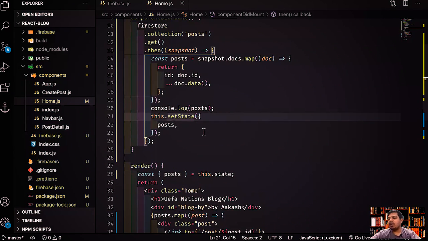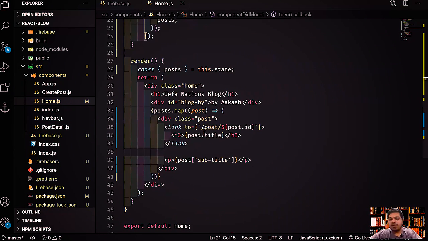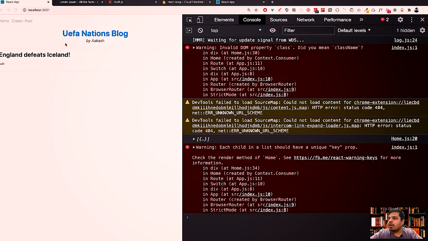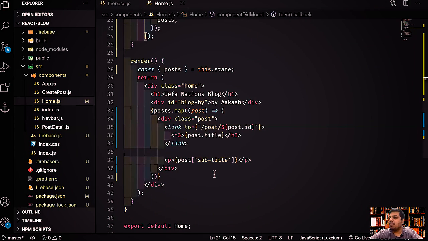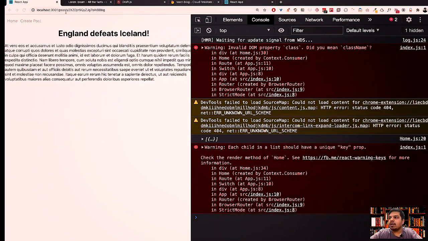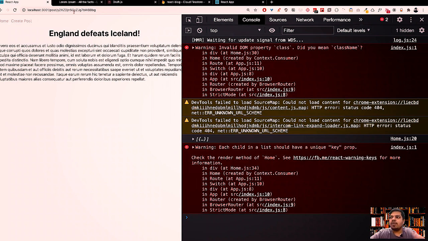So now we have multiple posts over here. All we need to do is just fetch the post, right? If I go over here to that particular post, you see I have the ID over here, right? So now what I can do is grab the particular post from this ID. Or I can simply pass the post as props to this particular link, right? But we'll go with the second method, where we'll get the ID from the params in the URL, and we'll fetch the post from Firestore.